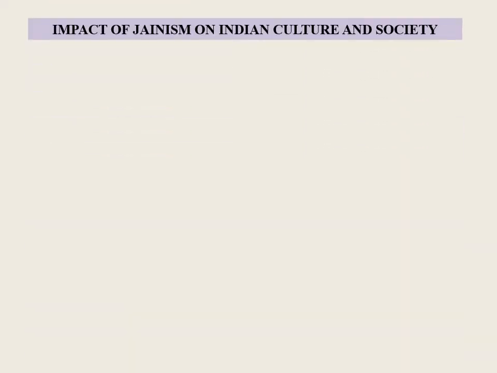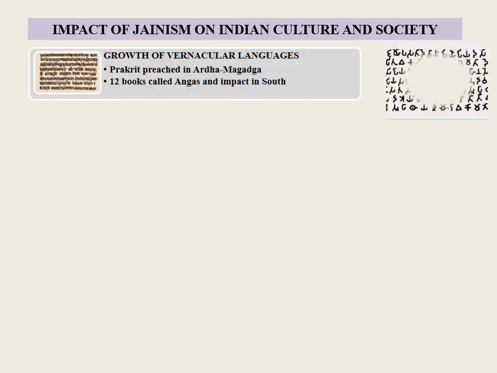Impact of Jainism on Indian culture and society. Growth of vernacular languages. A major portion of Jain literature was written in Prakrit. Mahavira preached in a mixed dialect called Ardhamagadhi in order to make it easy for people to understand his teachings. Ardhamagadhi was later compiled into 12 books called the Angas.